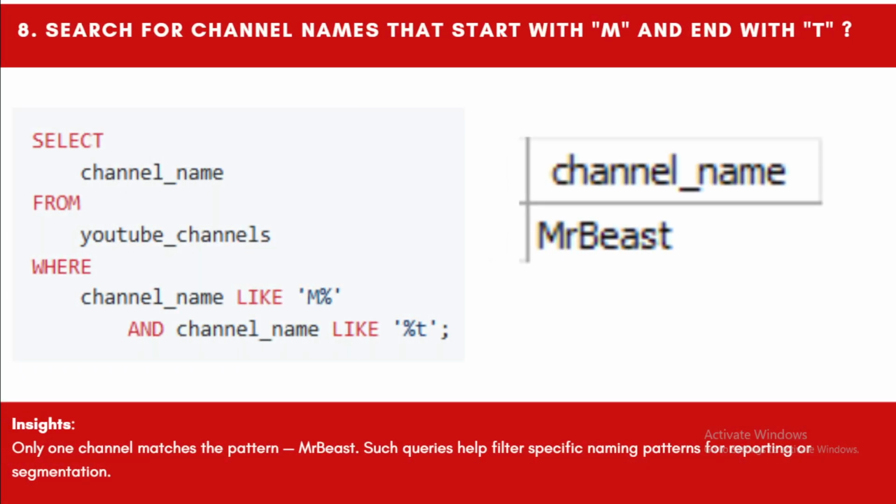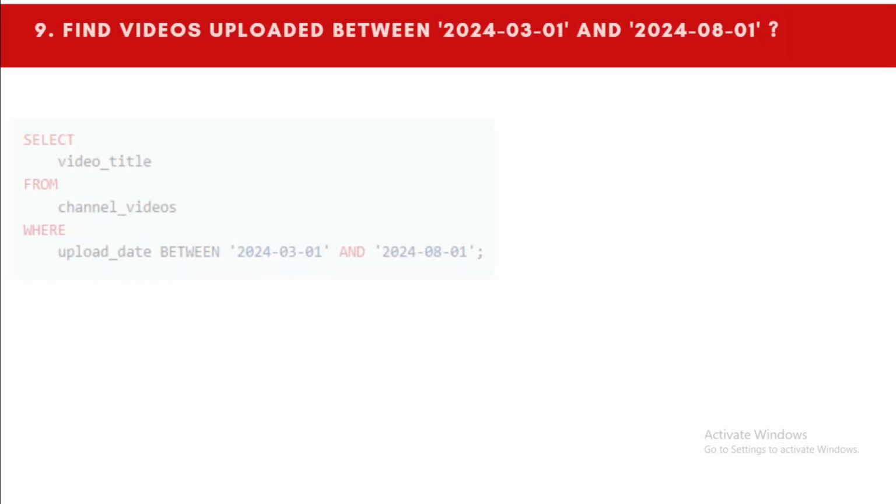Okay, in this question we need to provide the names that start with M and end with T. So this is a pattern matching question. In this we find that Mr. Beast is the only channel that starts with M and ends with T. These are filter-specific naming pattern questions that are used for getting specific filtered data if we don't want the full data.